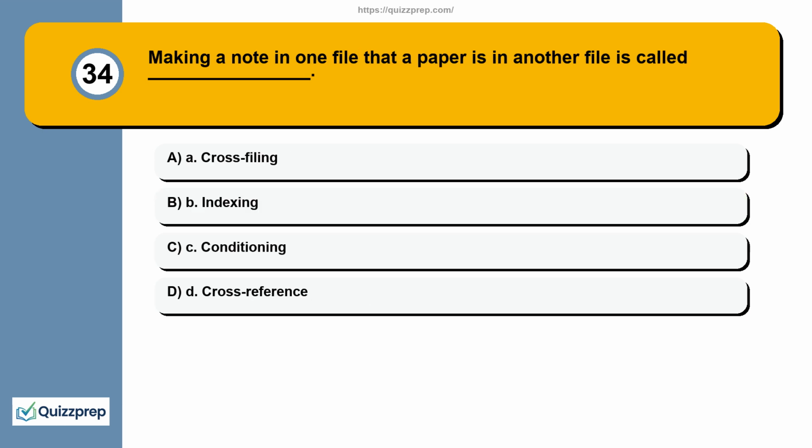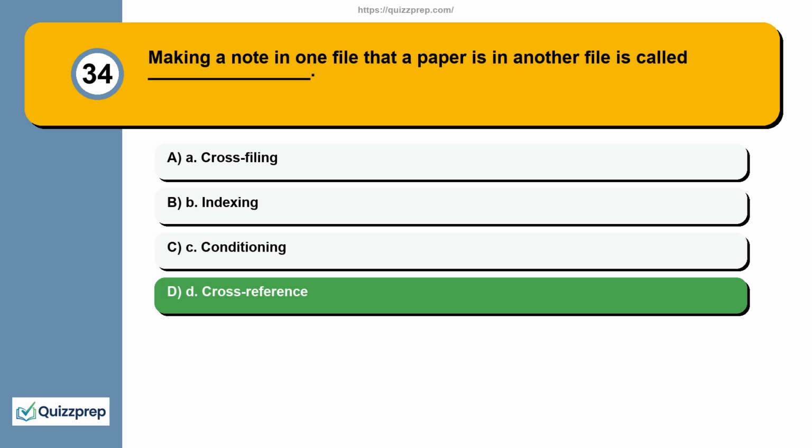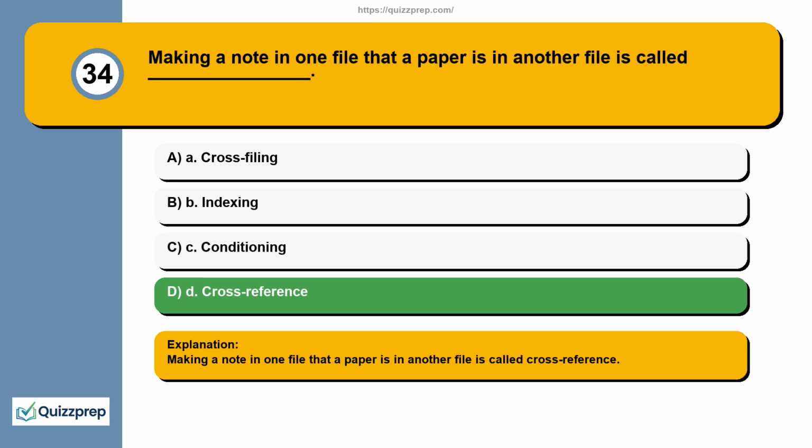Question 34. Making a note in one file that a paper is in another file is called blank. A. Cross-filing. B. Indexing. C. Conditioning. D. Cross-reference. Making a note in one file that a paper is in another file is called cross-reference.